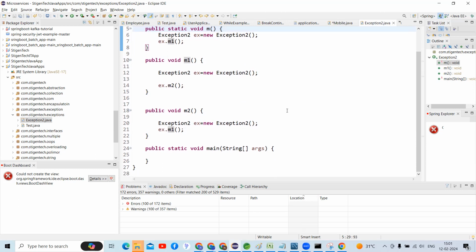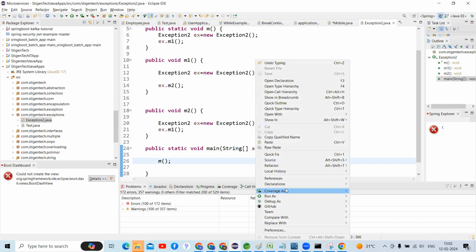No, sir. Why? Because the main method is outside the class, and we are not calling it. Excellent. So I'm going to call that m method. This is the way we can call a static method, right, guys? Yes, sir.